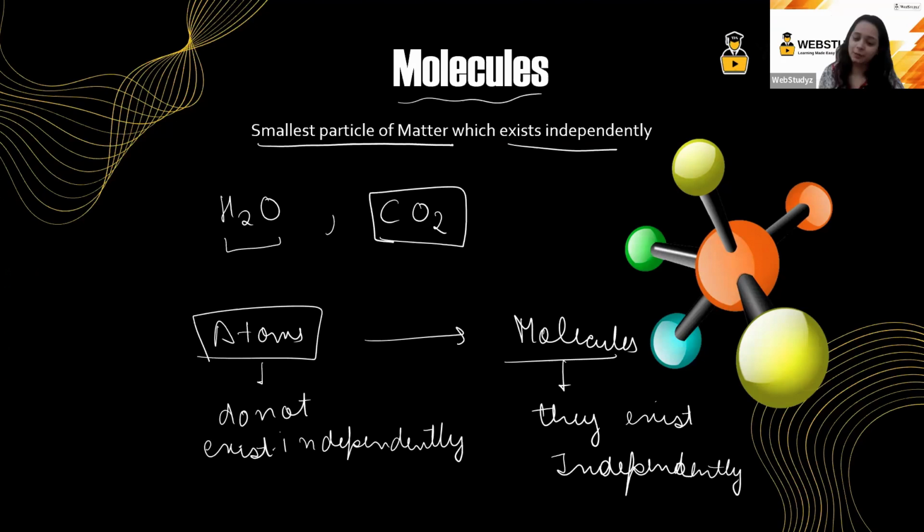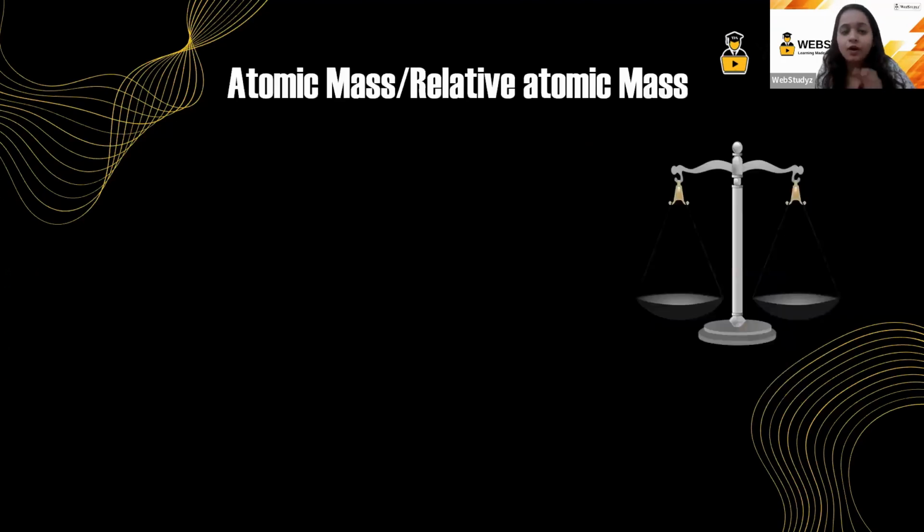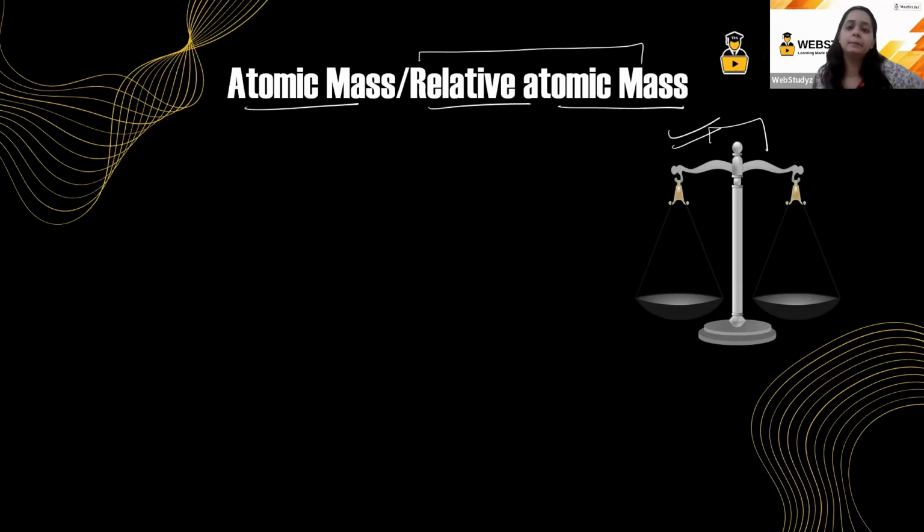Yes. So now, moving on to the next part, we have the atomic mass or the relative atomic mass. Now, students, before understanding this concept of atomic mass or relative atomic mass, let us understand how things were being weighed. In earlier centuries, when we did not have a proper weighing machine, we had this system known as beam balance.